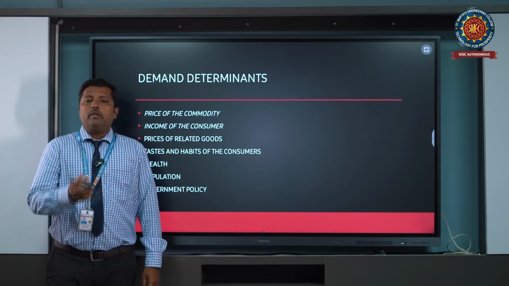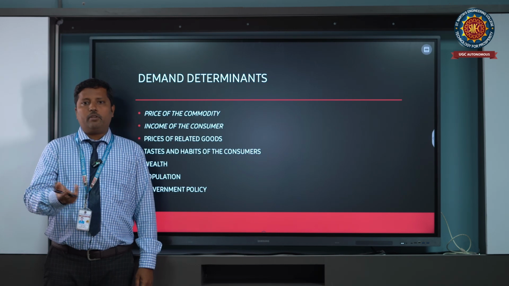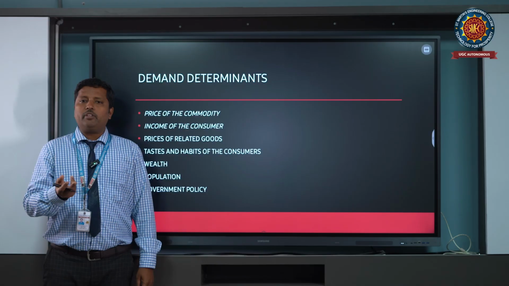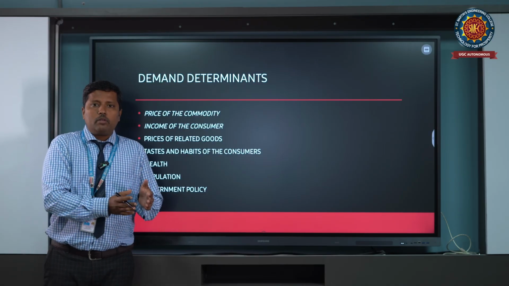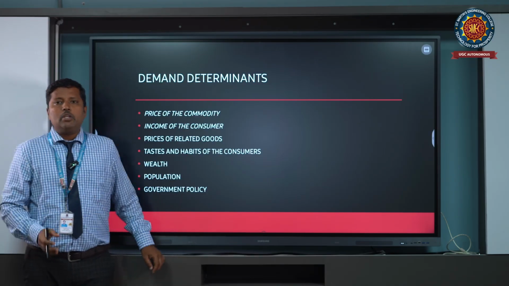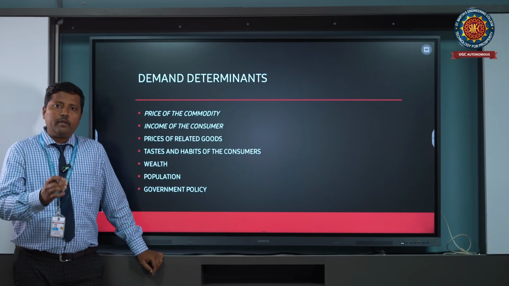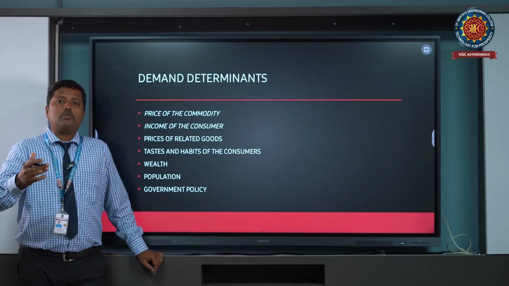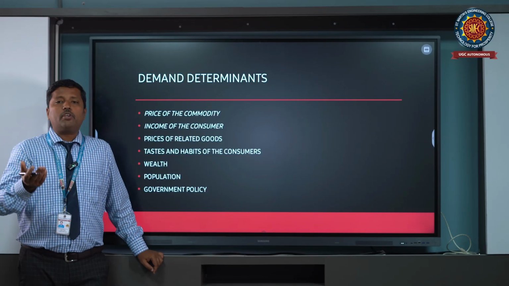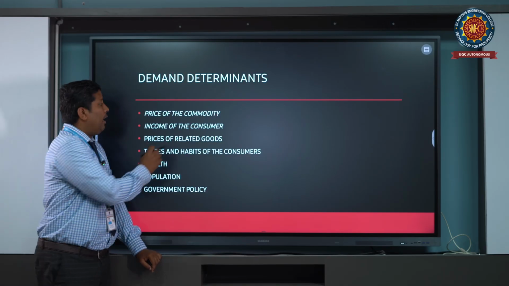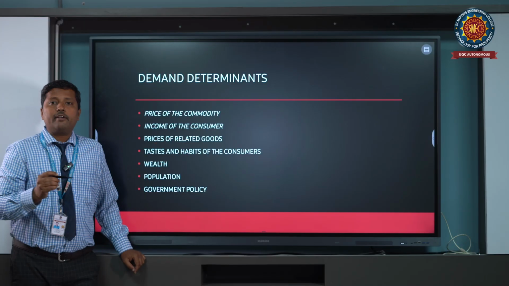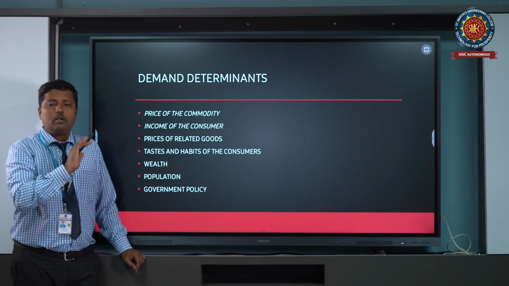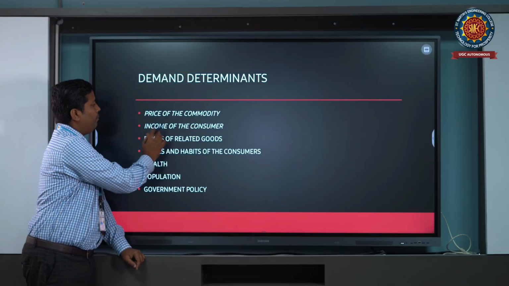Next, income of the consumer. For example, a TV or television, a radio, automobiles or vehicles, everything depends on the price range. If the income of the consumer increases, then automatically the consumer will switch to the luxury product. So the income of the consumer reflects the demand for a particular product or commodity. That is one of the demand determinants.